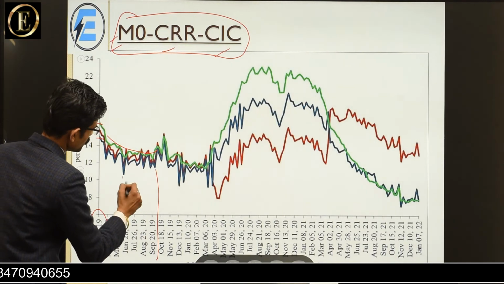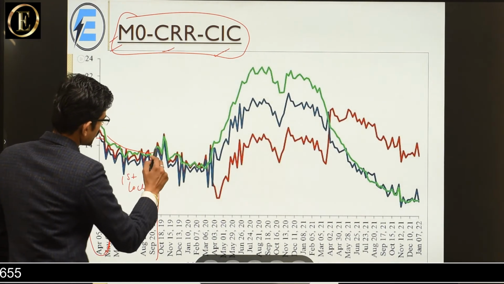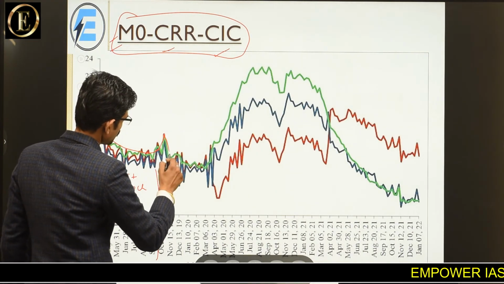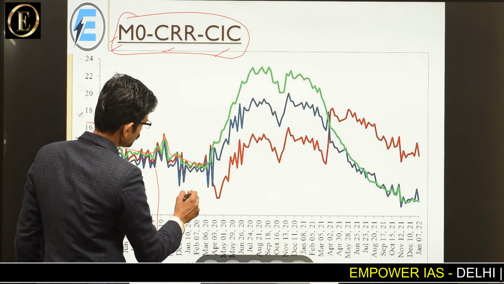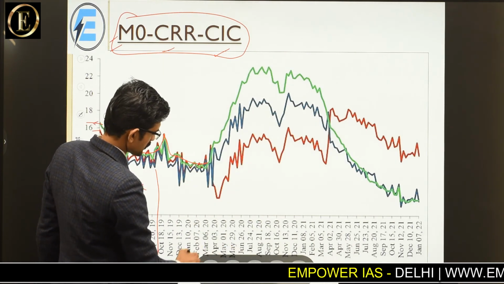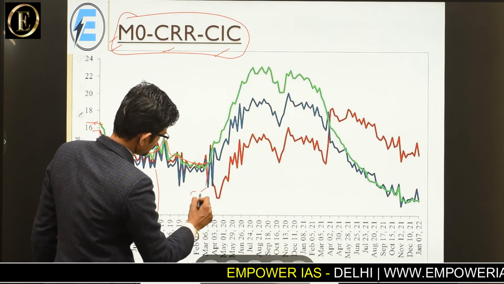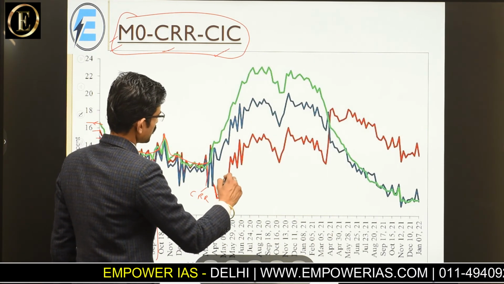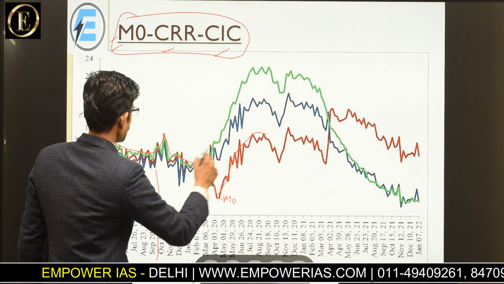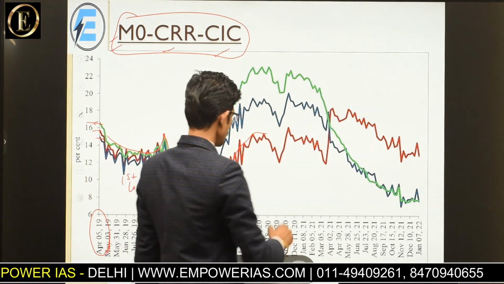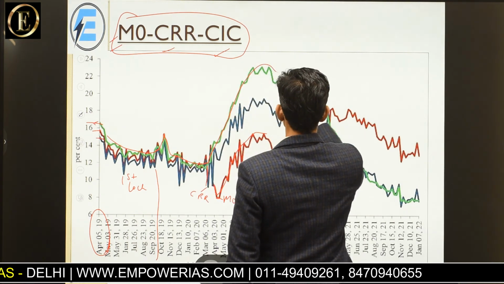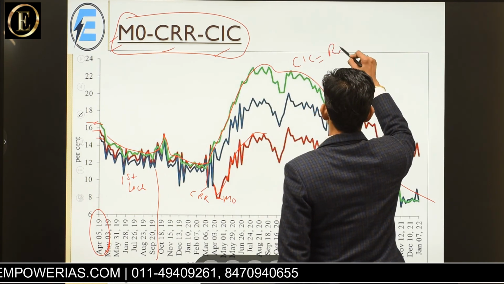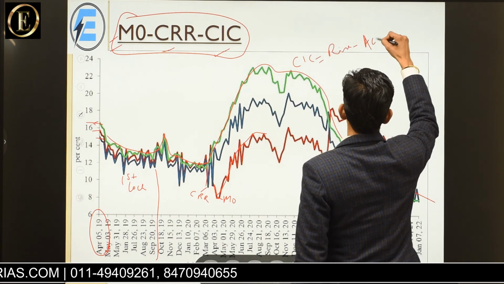There was first lockdown, then again there was a little rise as the lockdown curtailed, then again declined slowly to a minimum level. More decline in CRR, and currency in circulation even more decline. Again it shows a rising trend, and it was a good recovery for currency in circulation due to the monetary measures taken by RBI. Currency in circulation rose due to the accommodative stance.